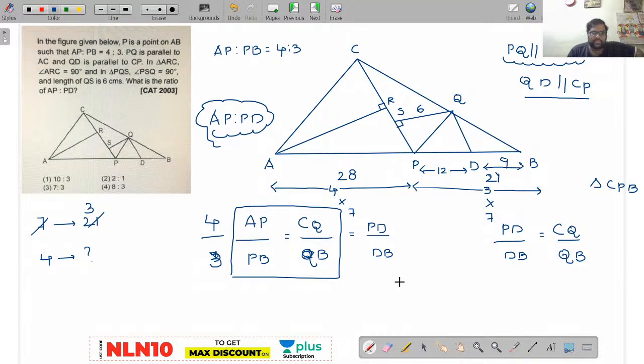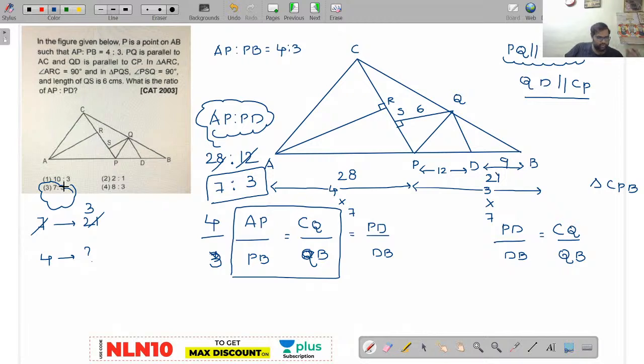Now what is the question asked? You are asked to find out AP is to PD. Already you know AP is 28. I have made an equality in order to have smooth calculations. PD value will be 12. Now easy calculations: 4 sevens are 28, 4 threes are 12. Now your answer is 7 is to 3. Your third option will satisfy here.